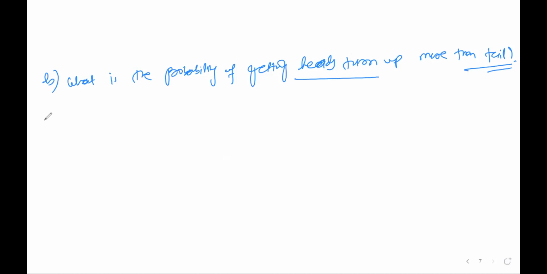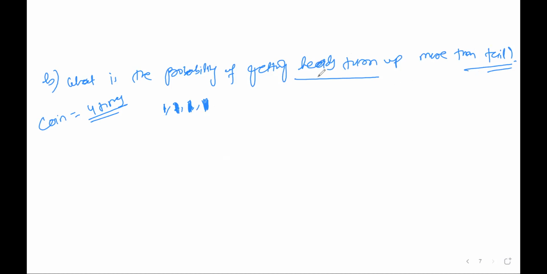We are tossing the coin here 4 times. The case will be like head should turn up more than tail.